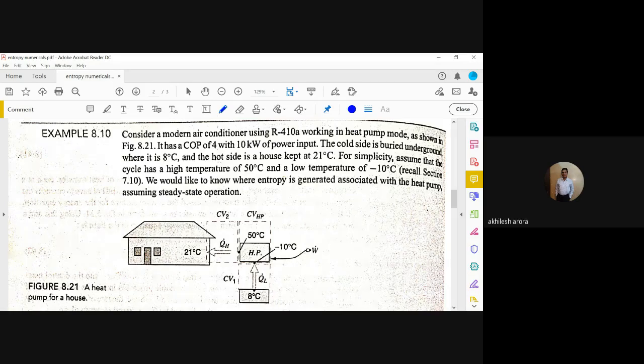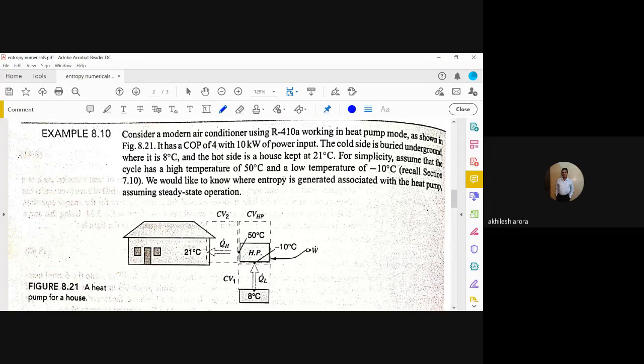For simplicity, the cold side is buried underground where the temperature is 8 degrees Celsius and the hot side is in a house kept at 21 degrees Celsius. For simplicity, assume that the cycle has high temperature of 50 degrees Celsius and a low temperature of minus 10 degrees Celsius.